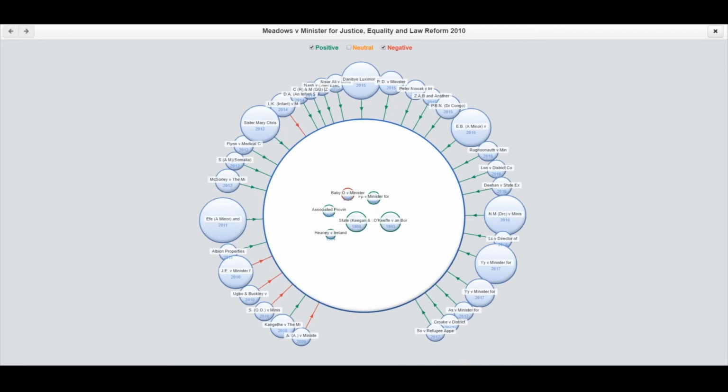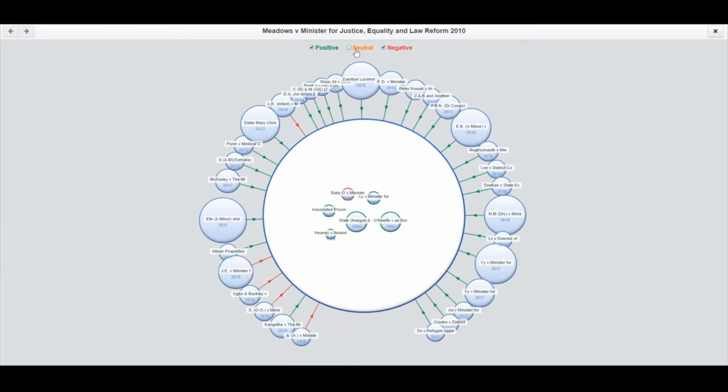Now the color coding is all exactly the same, so green is a positive treatment, red is a negative treatment. You can hover over any of the arrows and it'll tell you exactly what type of treatment we're looking at. You can see at the top of the screen we're not seeing the neutral cases. Because Meadows is a case that has been referred to so many times, if I click on neutral, it really does fill up the screen. And again, my resolution is not great, so hopefully it would look better on yours if you have a better laptop than me. But you can still get a bit of information from the Precedent map.